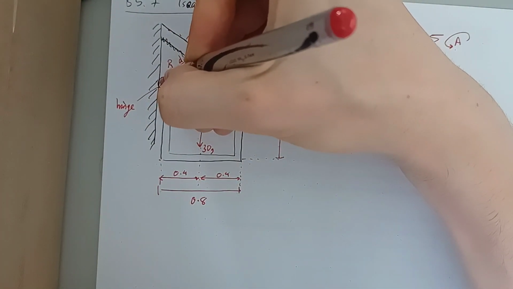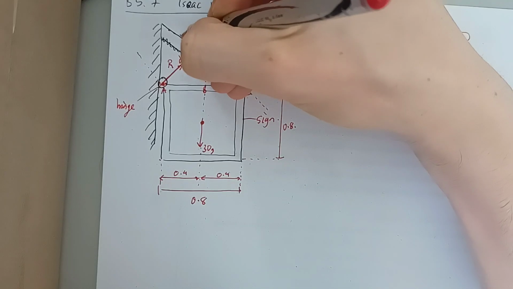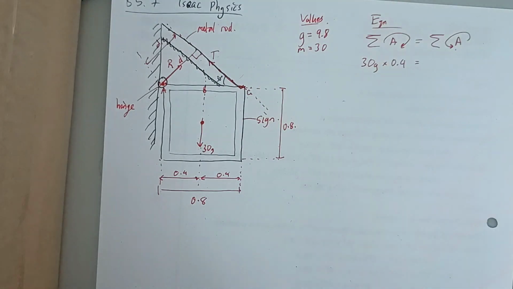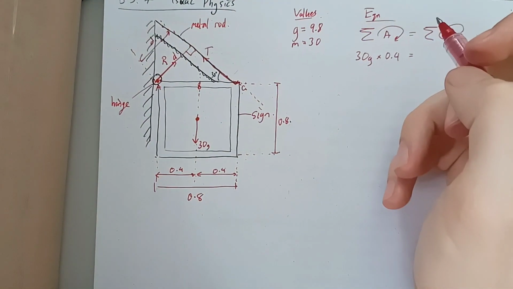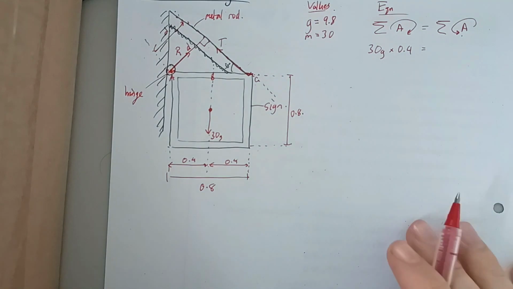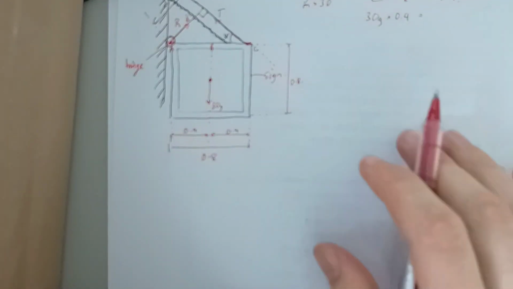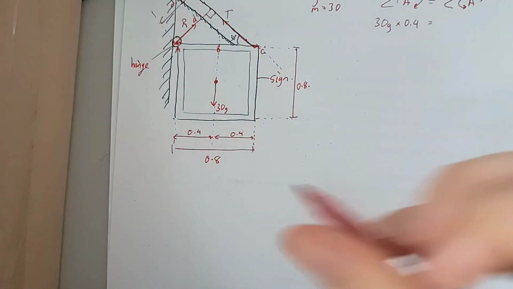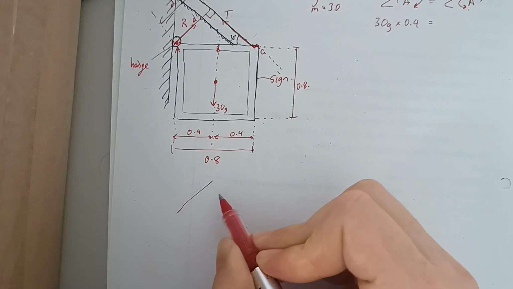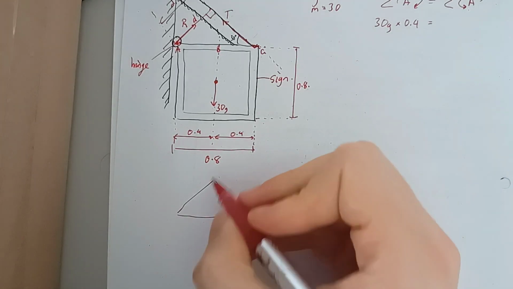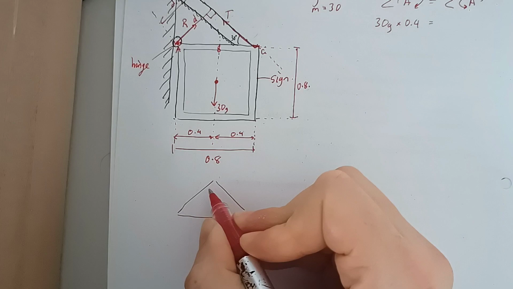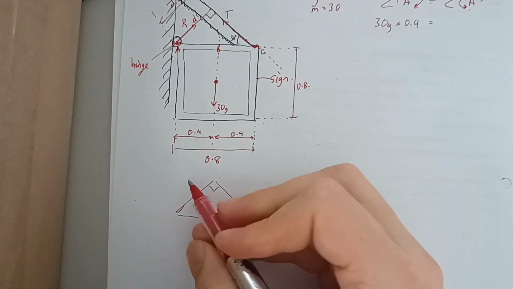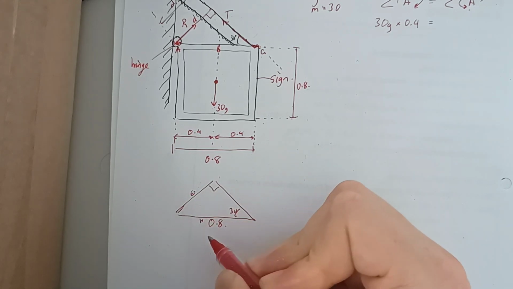And actually, we should not be drawing it in the diagram precisely because it causes a mess. So I should be drawing it off to the side, maybe a bit further off to the side, actually. So we want to find out what d is now. Rather than make a mess on this diagram, I'm going to redraw the situation. You can see we've got a triangle there. So I'm going to redraw the triangle out of the way. Looks like this. We know that this length is 0.8. We know this is a right angle. We know this is 30. And we want to find out what that is. Well, that's our opposite. This is our hypotenuse.